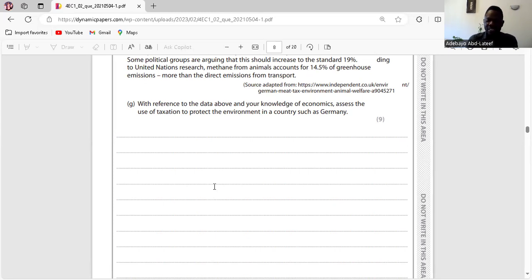Clear. A rise in taxation may increase government revenue in Germany. This might allow further spending on healthcare, education, and infrastructure. However, the price elasticity of demand for meat may be inelastic, which means a rise in taxation may not effectively reduce the amount of pollution caused by animals' activity. Clear. Go to the next question. Are you there? Yeah.